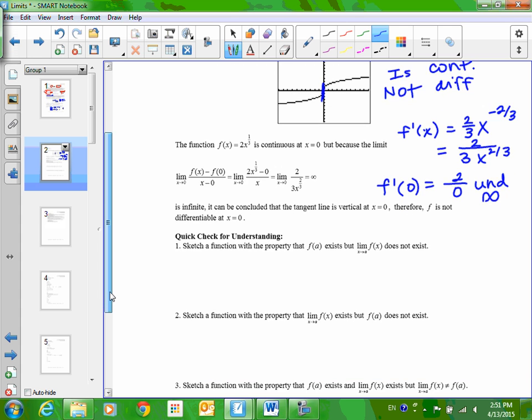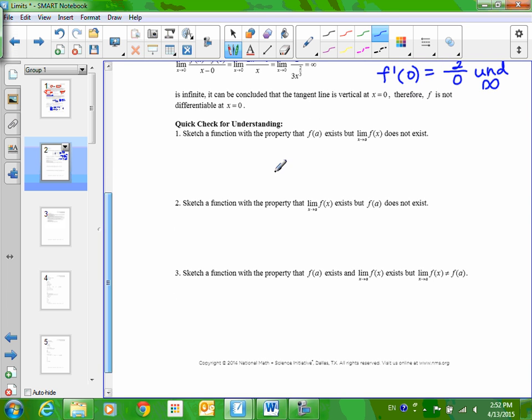Okay, let's check for understanding here. What we're going to do is I'm going to do the first one with you guys, and I'm going to have you guys do 2 and 3. So sketch a function with the property that f of a exists, but the limit does not exist. Okay, so I'm going to draw this. I'm going to put an a there, and it says f of a exists. So go ahead and draw a point. The point's there. It exists. But how would I say that the limit does not exist?